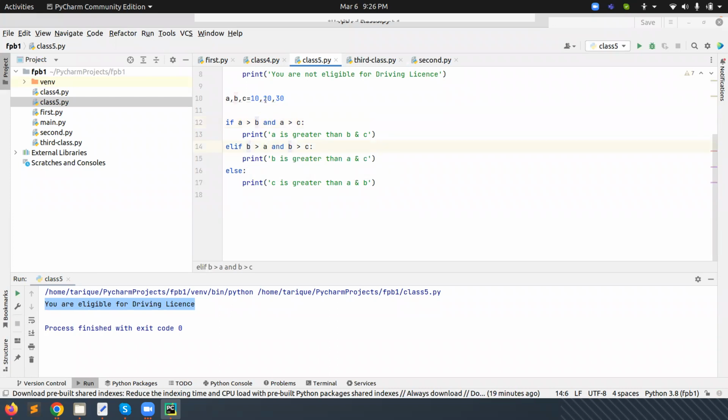So here it is also false. What is the value of B? B is 20 and A is 10, so this condition is true. But B is 20 and C is 30, so this condition is false. So it will not come here also.